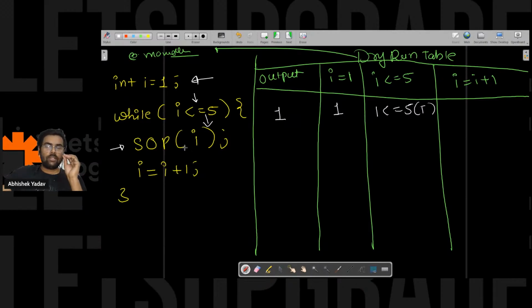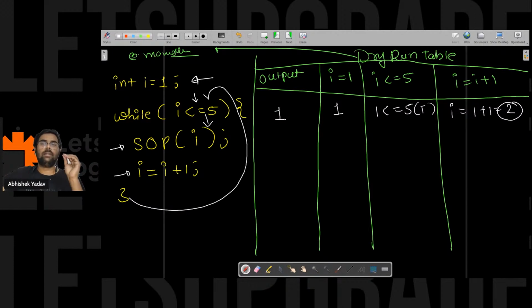After printing 1 on the output screen, you will move to the next line, that is I is equal to I plus 1, right? So what is happening here is you are incrementing the value of I by 1. The previous value of I is 1, 1 plus 1 is 2, right? So this is the updated value of I. After executing this line, you will again go to the condition part, and the condition will be checked. The value of I is 2, and 2 is less than or equal to 5.